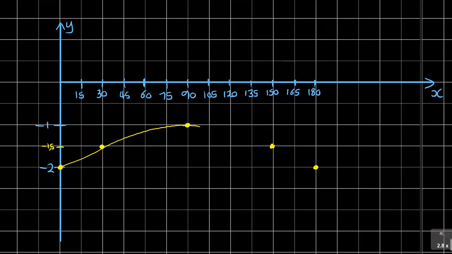It is supposed to curve nicely like that, but mine is now not curving well. But from here you need to curve it nicely. So this is the graph of f of x.